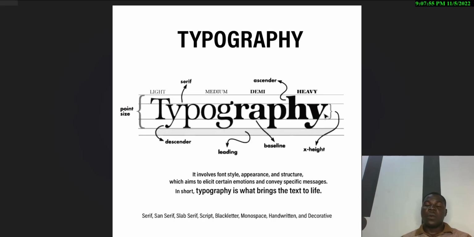And one more thing, please. When you are using font, please always use a font with a family. What do I mean by family? A font with a family will have something like light, regular, medium, semi-bold, bold, black, among others. Always use a font with a font family so that your work can be dynamic. You can flow in, flow out. When it's not having a font family, you will be forced to use more than one font. Please always pick a font with a font family. That's that. The next thing we'll be looking at is, I'm sorry, I'm very fast.